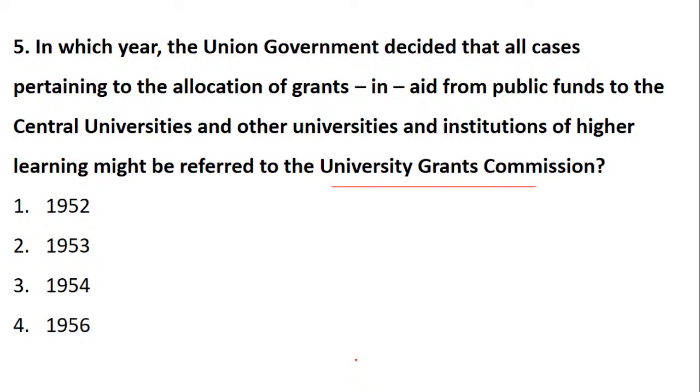Okay, students have joined. So in which year? Basically it was in the year 1952. The decision on the cases related to grants-in-aid to central universities and other universities, referring them to UGC, was in the year 1952. Please be careful, it was in the year 1952. Okay, fine.